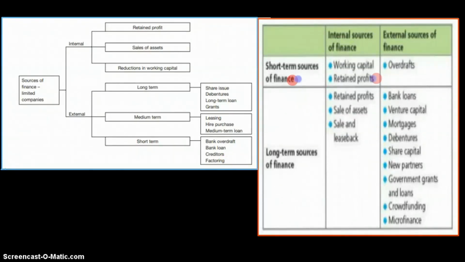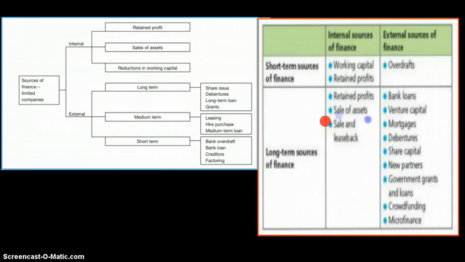And those were short term. And long term, of course, includes medium term and long term, both are classified as long term sources of finance. So leasing, hire purchase, and medium term loans, all of these are medium term. And long term is all of these, like bank loans, mortgages, debentures, share capital, having new partners, government grants, crowdfunding, microfinance, venture capital, retained profits as well, and asset leasing basically.